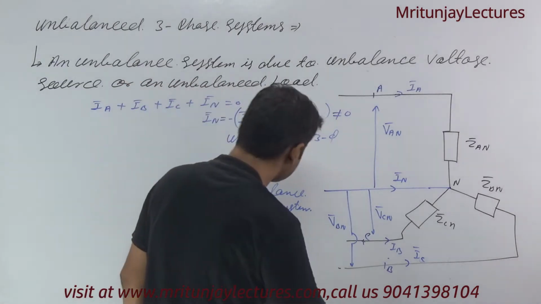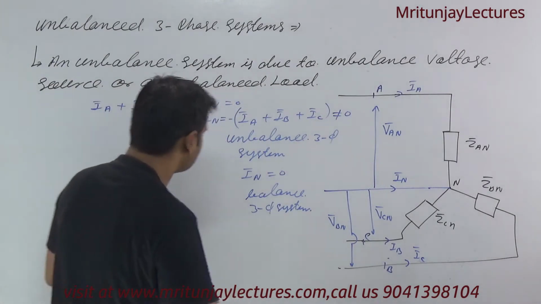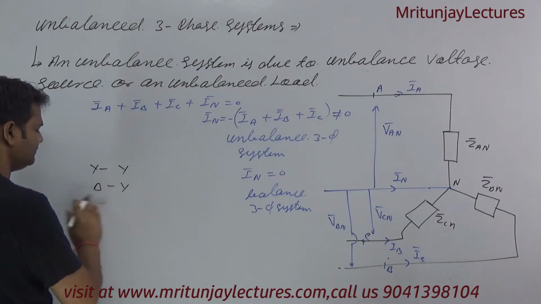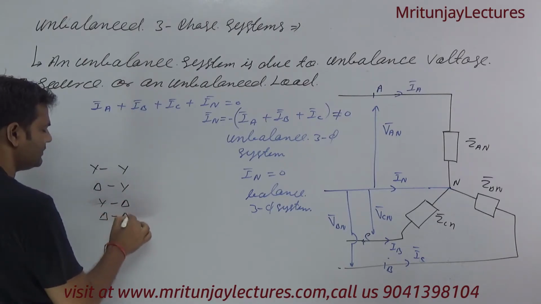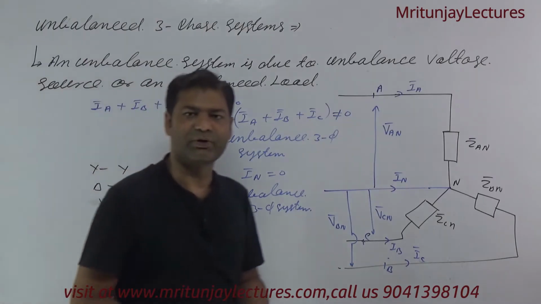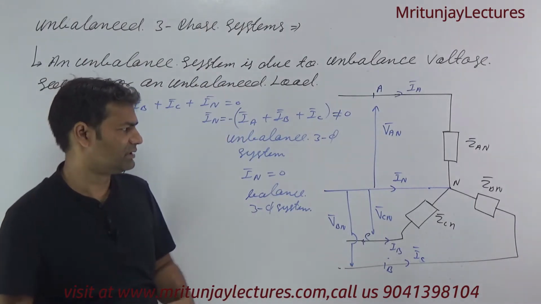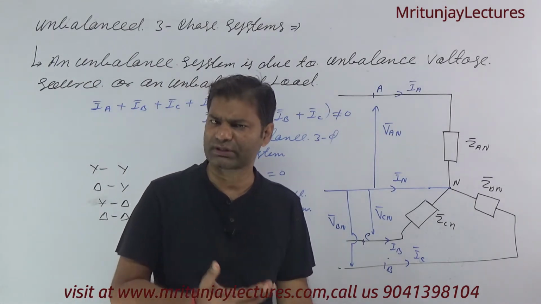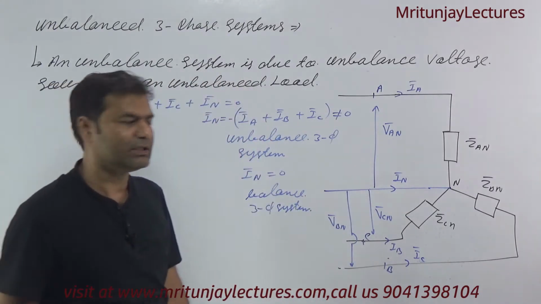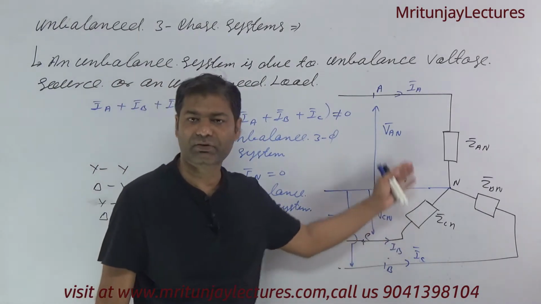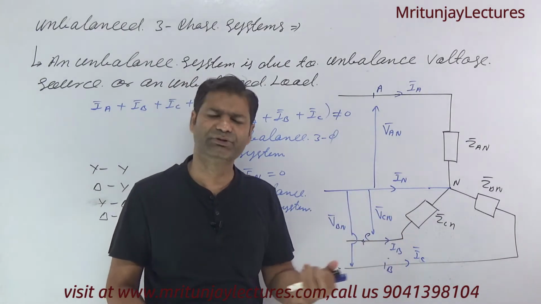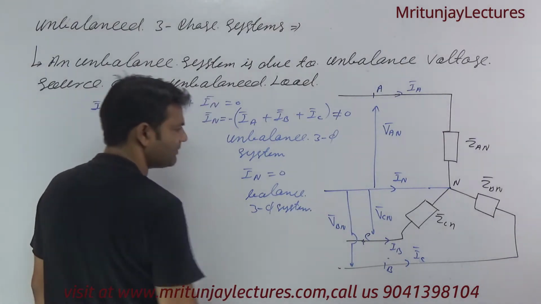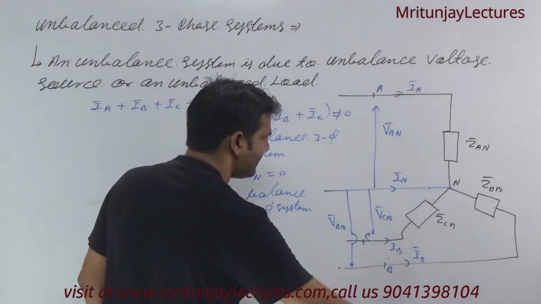Now the same procedure is followed for star star, delta star, star delta and delta delta. All types of problems are the same as the balanced case, okay, only the magnitudes are different, corresponding to phase voltage or load voltage. Okay, if the load impedance is changed, then the load voltages are changed. Same procedure. Okay, how can we solve this type of problem? Okay, so first of all, is it clear or not?